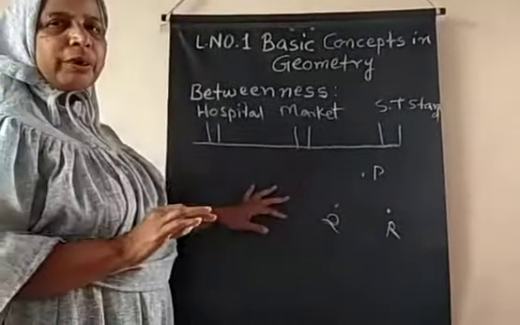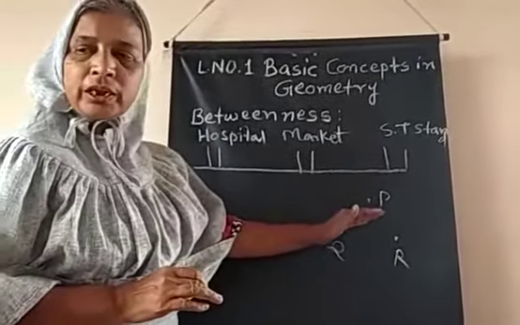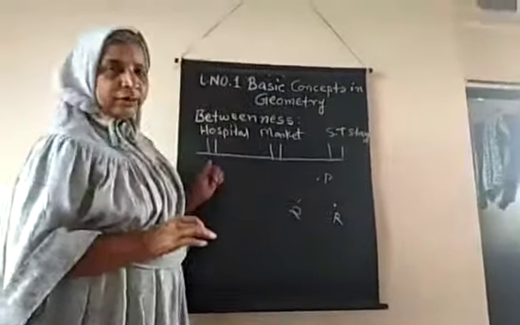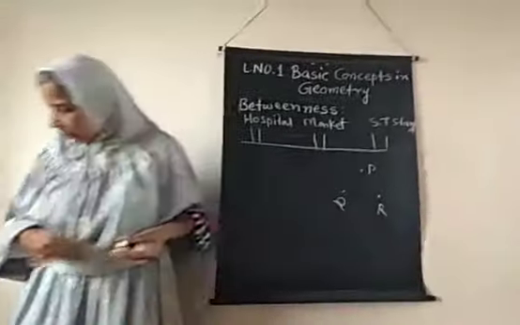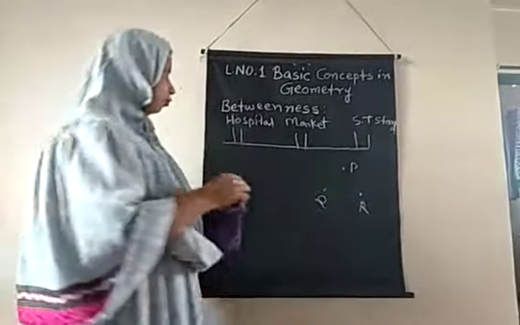So the condition for betweenness is that unless the given points are collinear, the betweenness property is not satisfied. Now let us understand this by taking one example. I will show you one example.